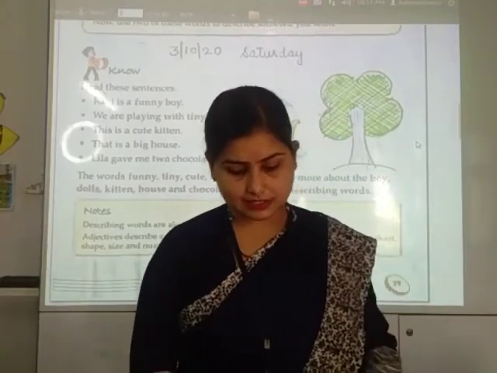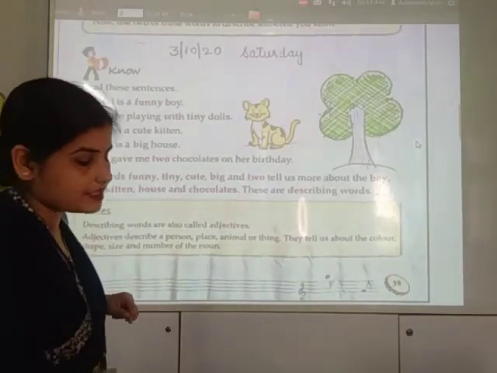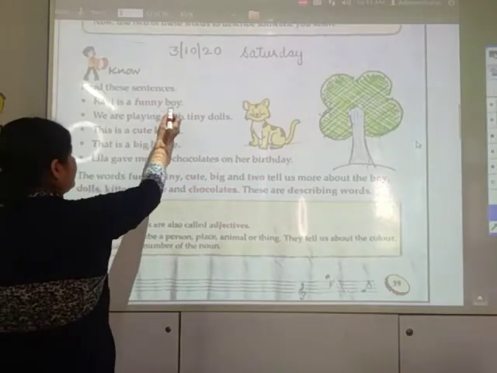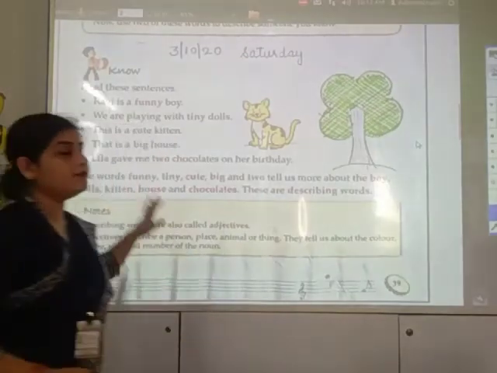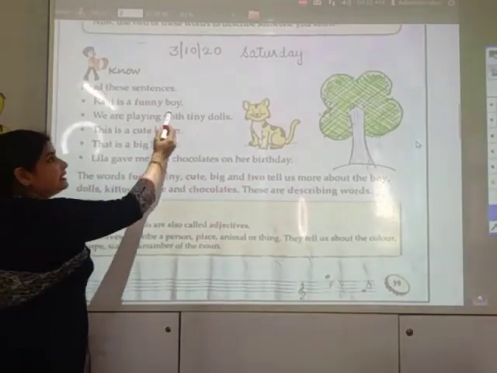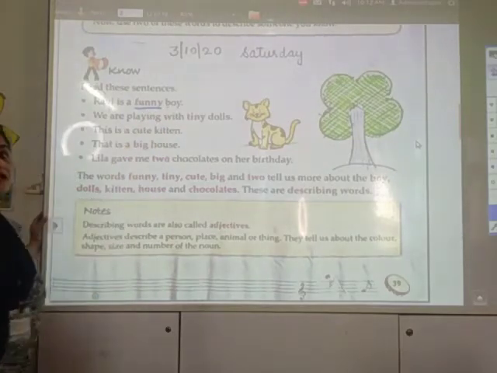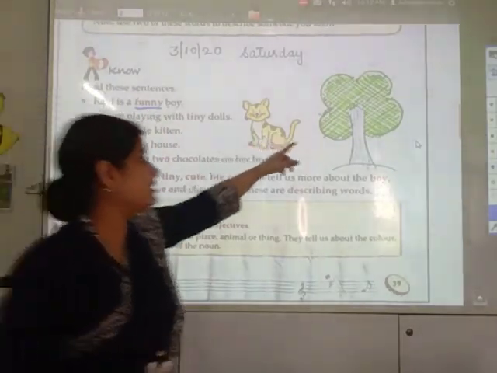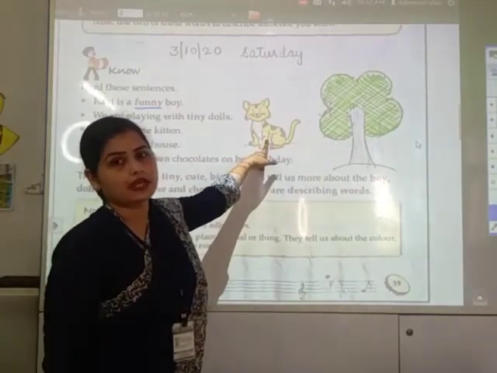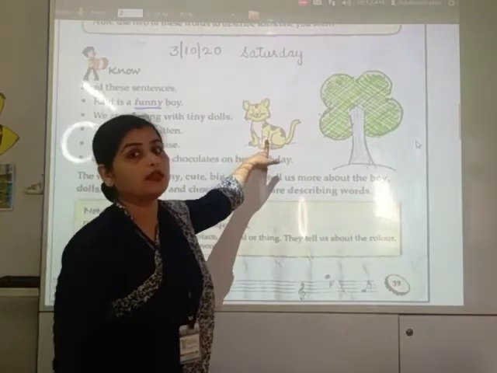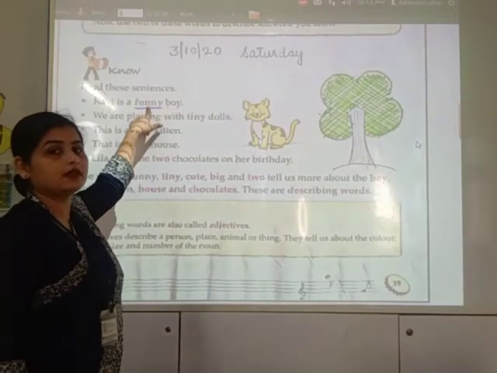Now read these sentences which are given here. See, Ravi is a funny boy. Ravi boy funny है. Ravi is funny. So what is given here? That a boy who is funny. यहाँ boy को डिस्क्राइब किए हैं फनी वर्ड से. जैसे हमने इस ट्री को डिस्क्राइब किया था ग्रीन वर्ड से, इस कैट को डिस्क्राइब किया था येलो वर्ड से. Okay, likewise here the boy has been described with the word funny.